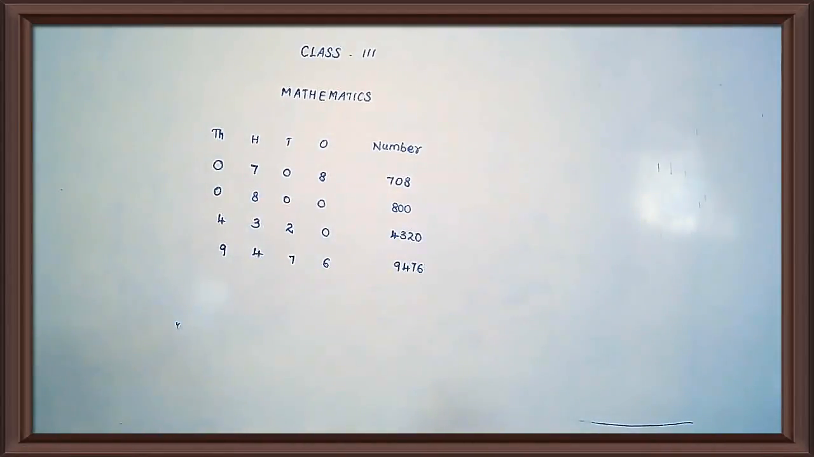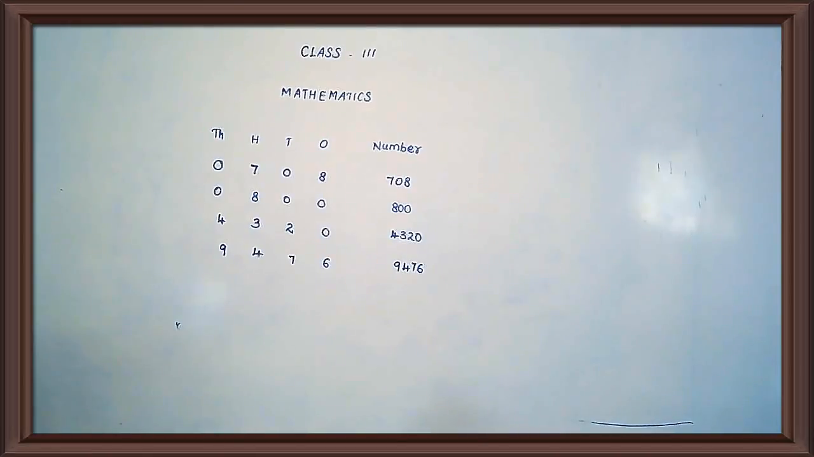This is a 4 digit number. A 4 digit number starts from 1000. 9,476. Then see the last one. 2,000s plus 300s plus 2 tens plus 6 ones. Yes or no, ma? Yes.